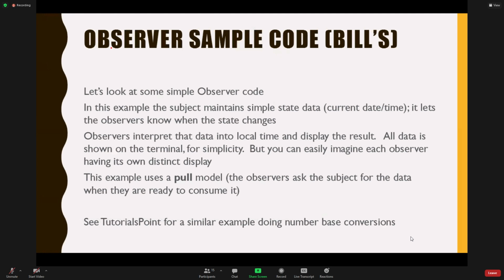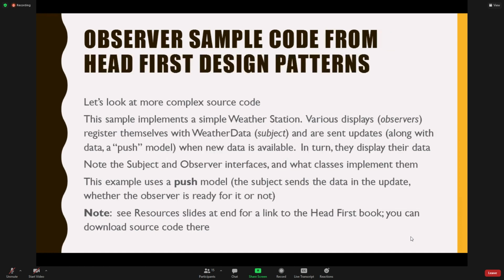Now I took some code from somewhere on the web, and then made this model myself to try to show you these things. There are some other ones. There's a number-based conversion from Tutorials Point. That's one that I've linked, and I think I probably based mine mostly off of that. The Head First book has some examples that you can just get online. You can just go to their book and download the stuff, right?